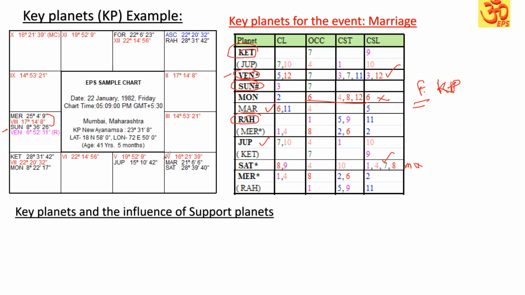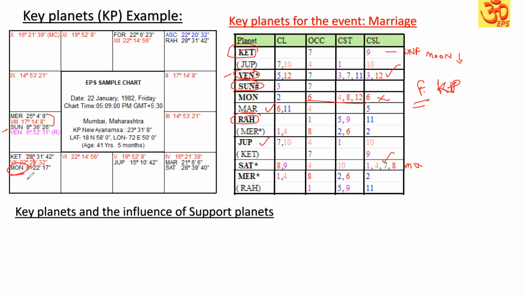Now we look at the unfavorable key planet. What is the unfavorable key planet? You can see Moon. Moon is the unfavorable key planet for the marriage. So the planet which is in the nakshatra of Moon will get the impact of the unfavorable Moon directly. Apart from that, the planet which is conjoined with the Moon is Ketu. Ketu has 7 and 9 favorable, but in its support it has the unfavorable Moon. So automatically the favorable strength of the Ketu will get reduced by the Moon.